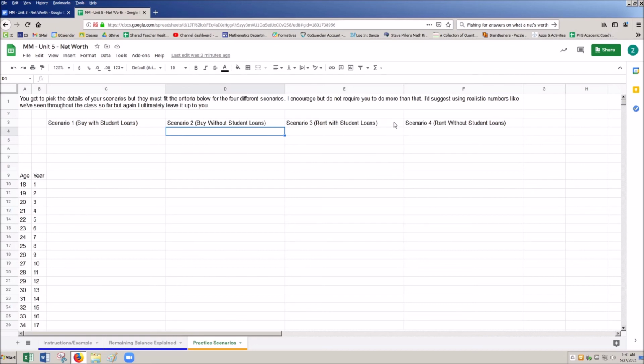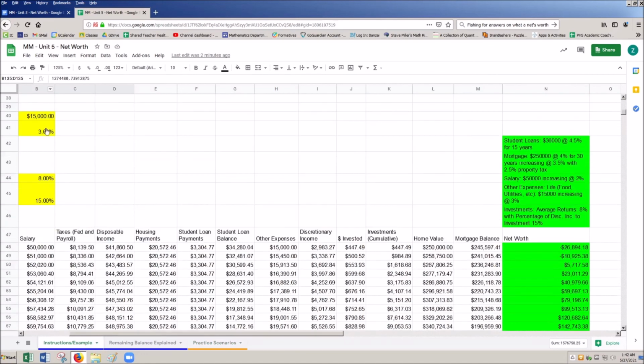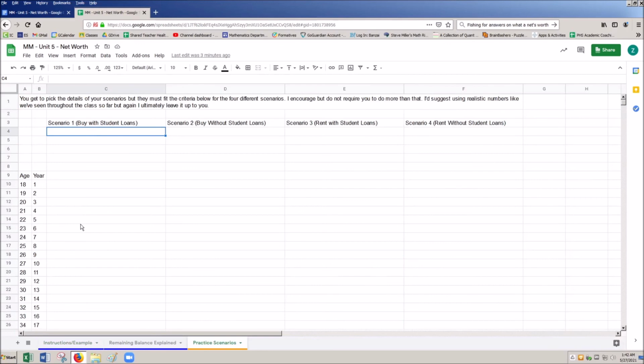And then you could do the same thing, hold the scenario the same, except change everything to rent. I would use the same student loan as you did in scenario 1, and I would use the same salary too. So I would say scenarios 2 and 4 are a salary matchup, and 1 and 3 are a salary matchup. But again, I'm ultimately going to leave it up to you. That's just what I think would be the most interesting. So it's really easy. You're just going to take the stuff from the tool we've got here. You guys are going to make all your changes, grab the copy right here, and then paste it right in like you saw me do.